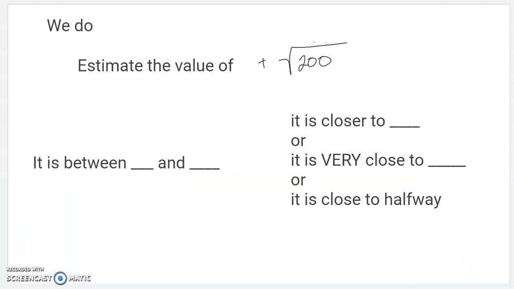Let's do a couple together. You can pause here and write this one down. Let's start by estimating the value of the positive square root of 200.